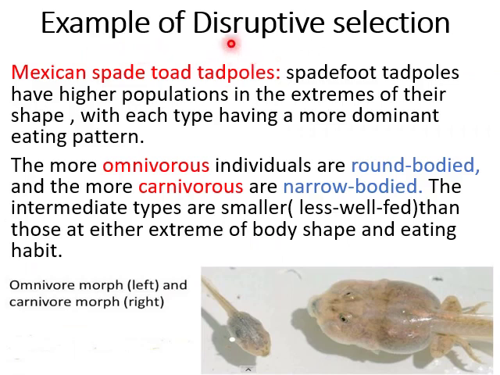Now let's discuss another example of disruptive selection, i.e. Mexican spadefoot tadpoles. Spadefoot tadpoles have higher populations at the extremes of their shape, with each type having a more dominant eating pattern. The more omnivorous individuals are round-bodied, and the more carnivorous are narrow-bodied. The intermediate types are smaller and less well-fed than those at either extreme of body shape and eating habit.